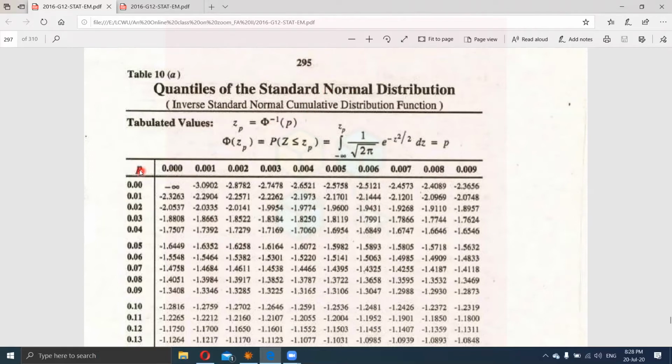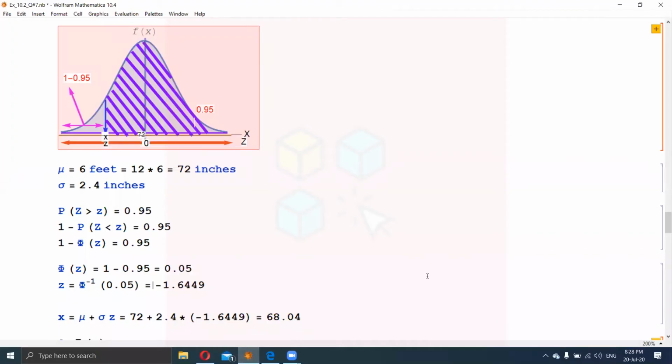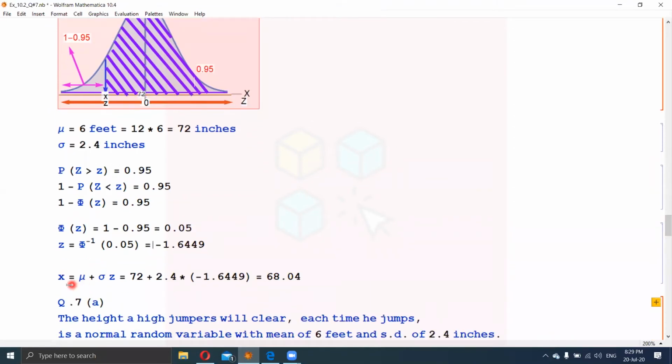Now we'll locate our probability under the column of P. Our value is 0.05. So the corresponding value under the 0 is minus 1.6449. So we will write this value in our expression and calculate. x is equal to mu plus sigma z. Replacing mu, sigma and z in this expression, we get the answer of x, which is 68.04.